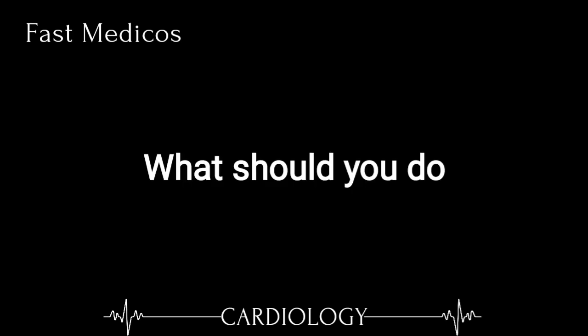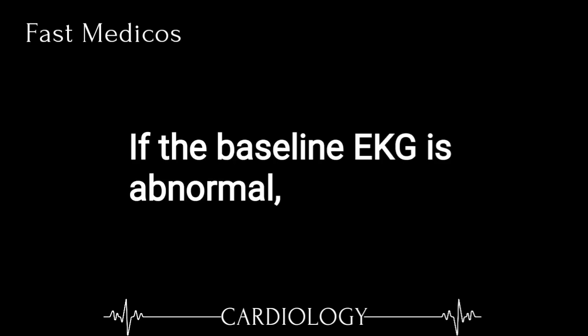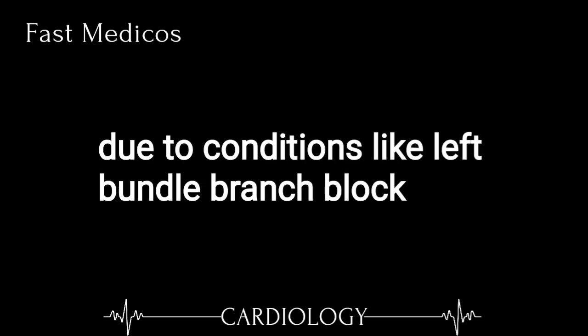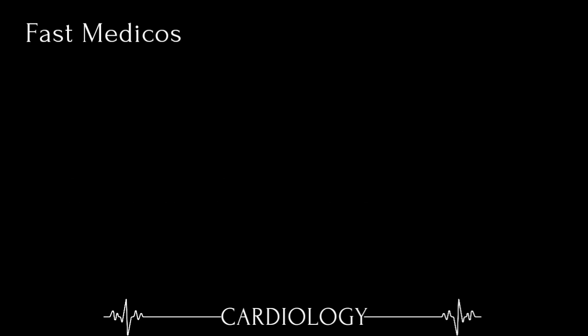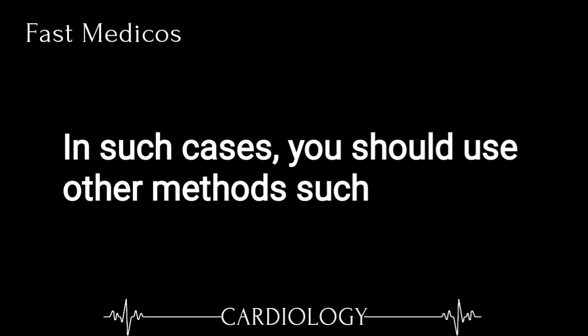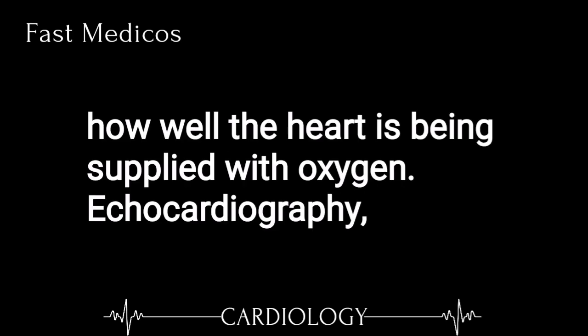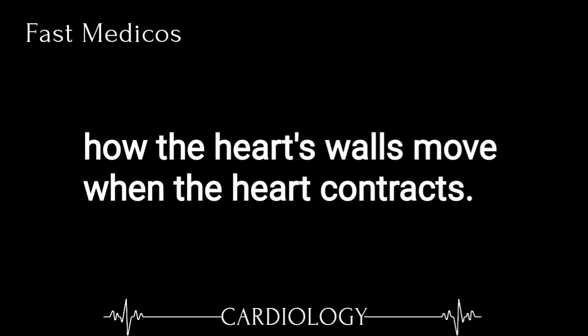6. What should you do if you cannot read the EKG during stress testing? If the baseline EKG is abnormal, due to conditions like left bundle branch block or pacemaker use, it can be difficult to detect ischemia. In such cases, you should use other methods, such as nuclear isotope uptake using thallium or sestamibi, which shows how well the heart is being supplied with oxygen. Echocardiography, which looks for wall motion abnormalities, problems in how the heart's walls move when the heart contracts.